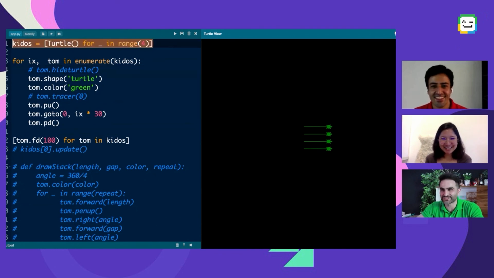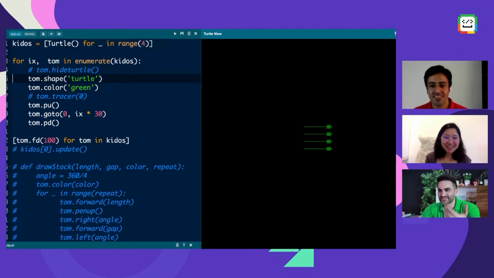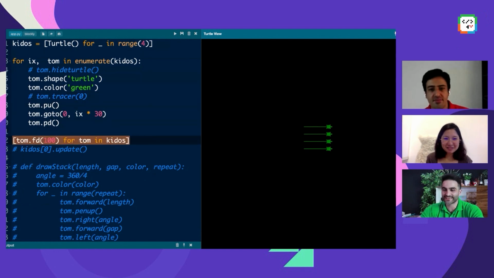This is list comprehension. So instantly in one line, I created 4 turtles, and then I did some initializations. I gave their shapes and colors and pen up and down. I go to 0, and ix is the counter: 0, 30, 60, and 90, and whatsoever we're going to have. And then I again used these interesting techniques, which can be an answer for what I asked earlier, to draw a score in one line of code.